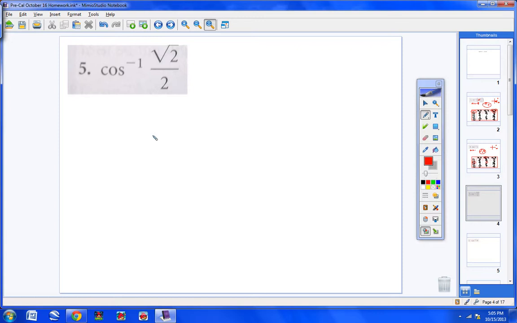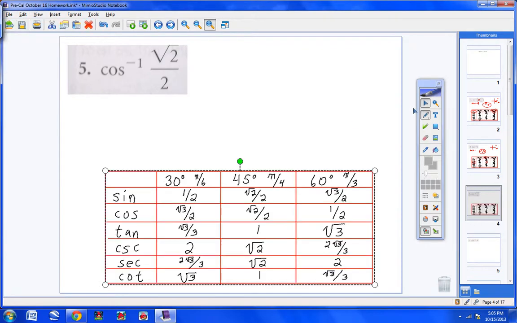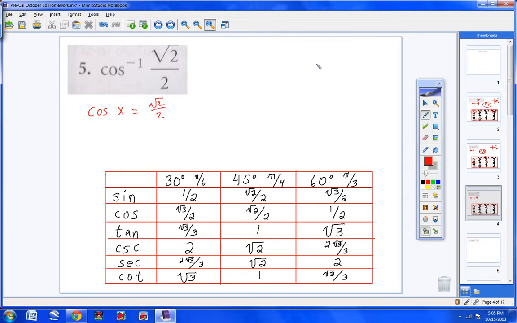First of all, let's go ahead and get our chart up here. Next, let's go ahead and rewrite the problem. Cosine of x equals square root of 2 over 2. Now, let's not forget that cosine is dealing with quadrants 1 and 2. I notice right away I have a positive square root of 2 over 2, so I'm not going to use this quadrant. I will be over here in quadrant 1.